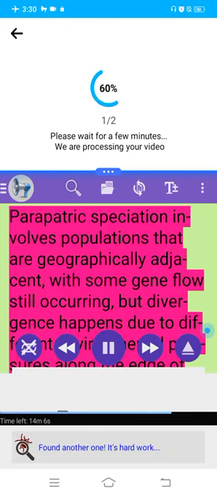Explanation: Parapatric speciation involves populations that are geographically adjacent, with some gene flow still occurring, but divergence happens due to different environmental pressures along the edge of their range.